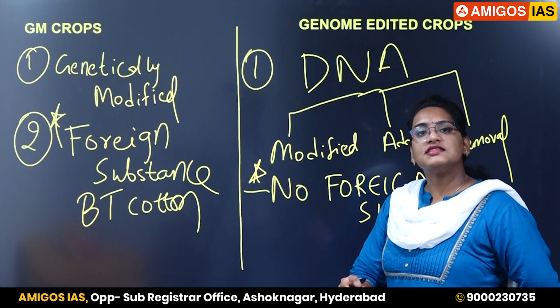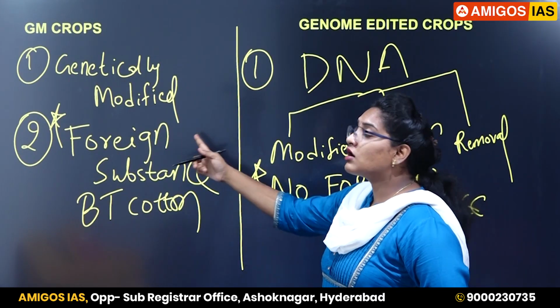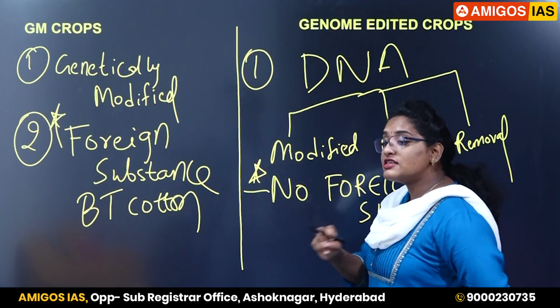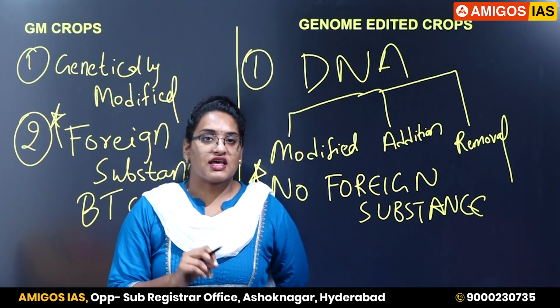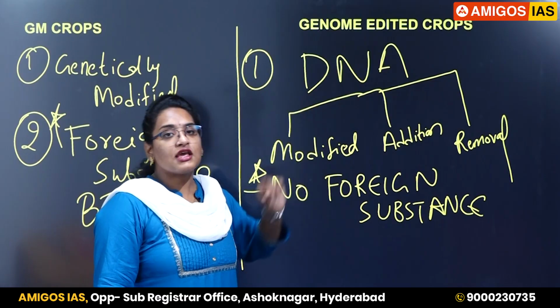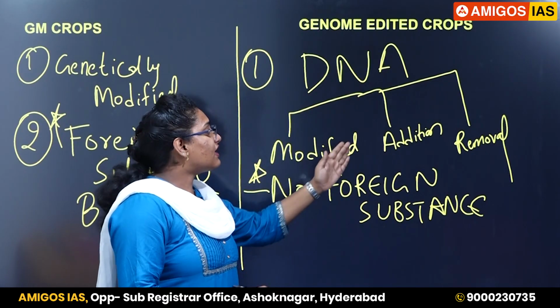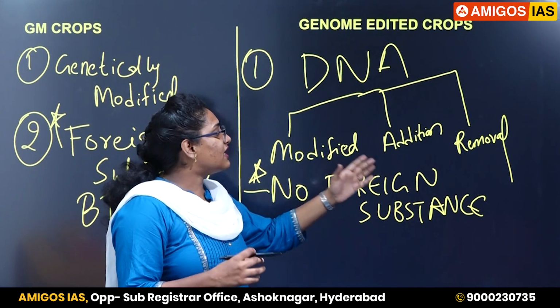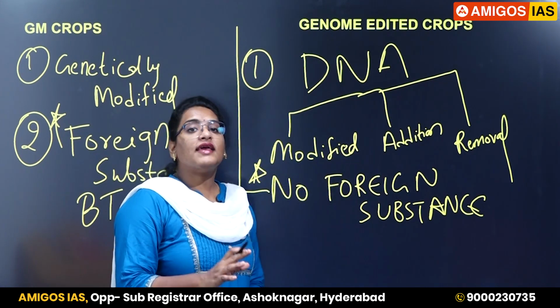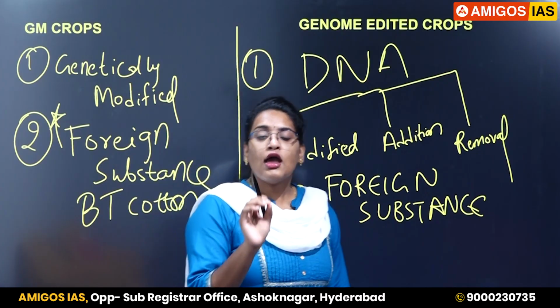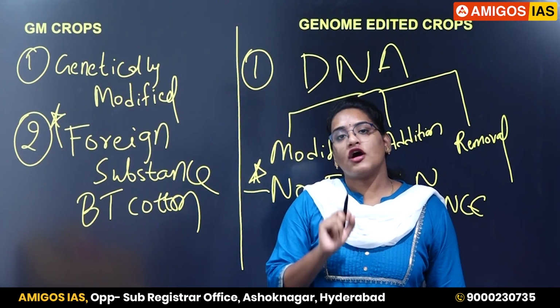Here a foreign substance is being introduced into the plant, but here there is no introduction of any foreign substance. What we are doing is just manipulating the DNA. We are either modifying the DNA, adding some new genes to the DNA, or removing some genes of the DNA, but there is no addition of a foreign substance.